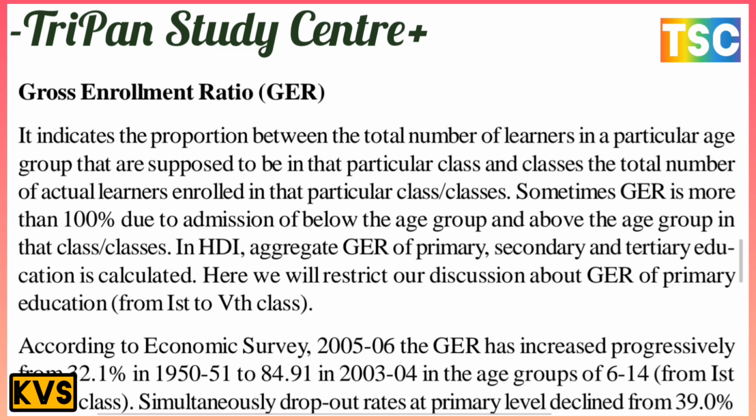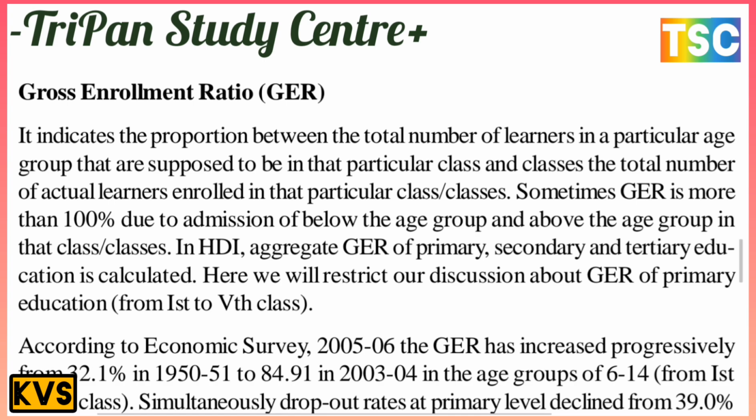In the HDI, the aggregate of GER of primary, secondary and tertiary education is calculated. Here we will restrict our discussion to the GER of primary education, from first to fifth class.